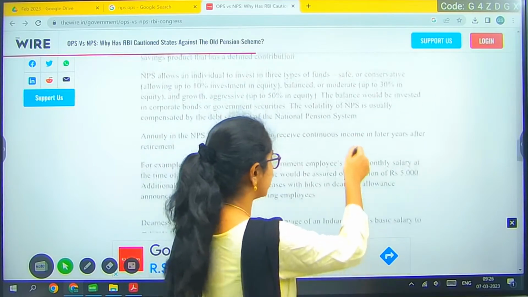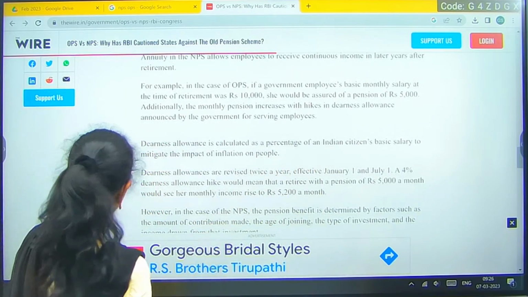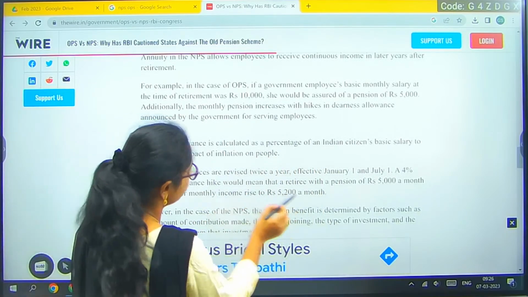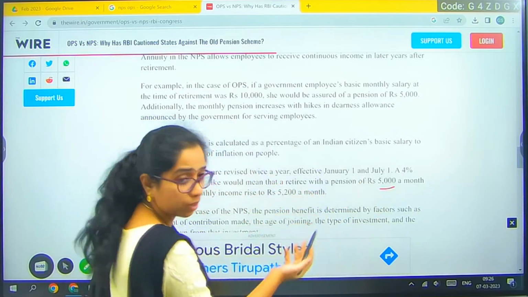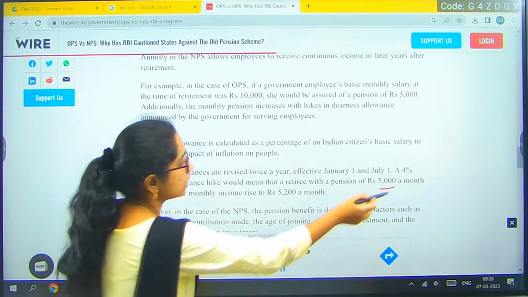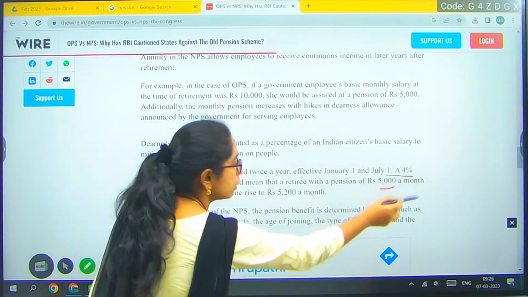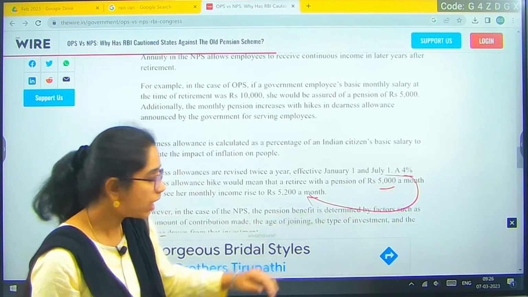So now they have asked that. If you can see the example which they have mentioned here too, they have assumed that the total pension, let's say the amount of that particular person, is 10,000. So pension settled through OPS is 5,000. Let's say dearness allowance is 4%. Then the total amount would be 5,200 per month, fixed, and a burden on the government.